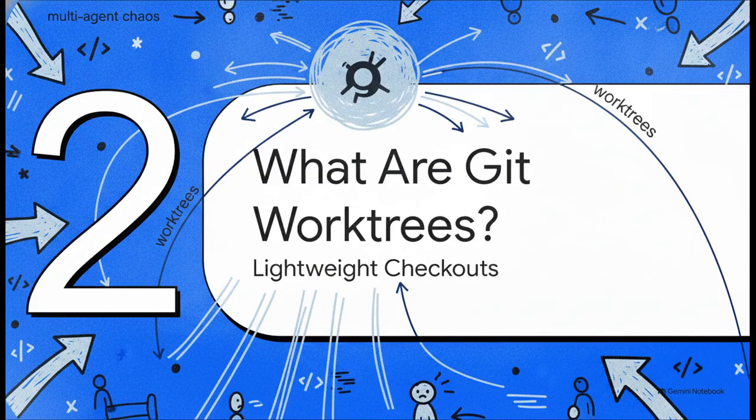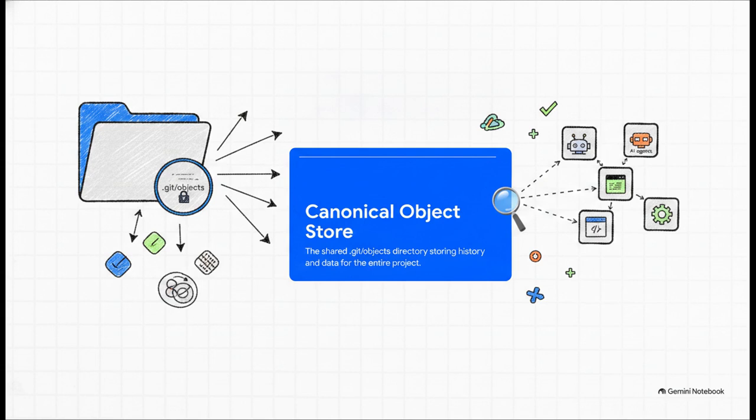Moving on to part 2. What exactly are Git Worktrees? The real secret to fixing all this chaos lies in the concept of a single canonical object store. Inside your normal .git folder is an objects directory. That's the heavy lifting, your history, your blobs. And it's totally separate from the physical files you actually edit.